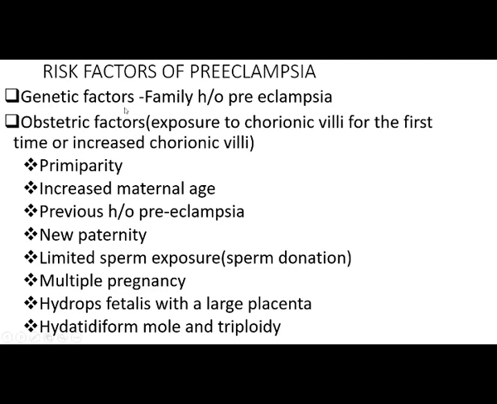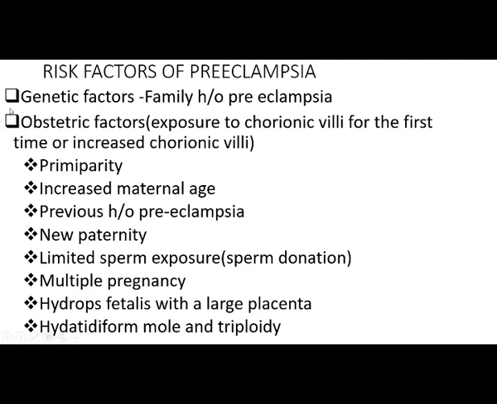First are genetic factors, which include a family history of preeclampsia. Second are obstetrical factors, that is exposure to chorionic villi for the first time or increased chorionic villi. That is primary parity, so first time exposure to chorionic villi.